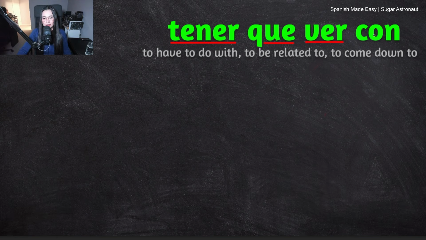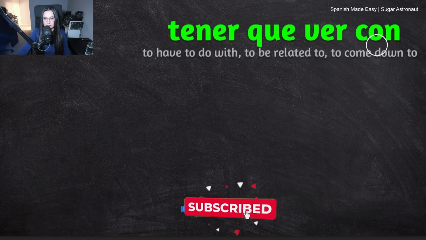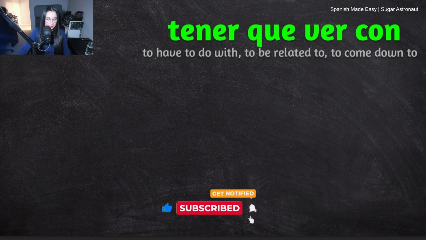That's quite interesting. Ver means to see, to watch, or to look at. Con, that's the next word. Con means with. So the literal translation doesn't make much sense, but we will learn how to use this phrase in different situations. So the first example is,